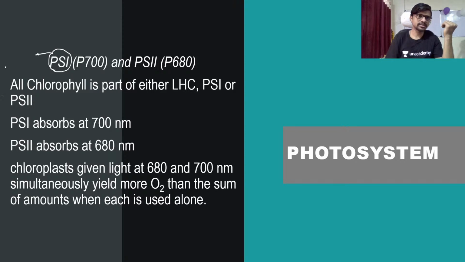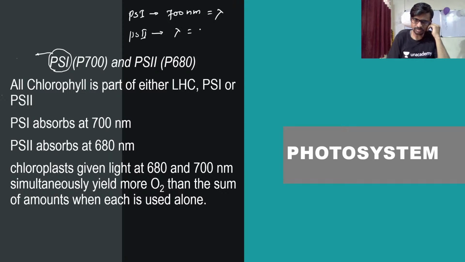It is lambda, guys, it is the wavelength. So PS1, lambda is equal to 700 nanometer, and PS2, lambda is equal to 680 nanometer. All chlorophyll is a part of either the light harvesting complex, or PS1, or PS2.